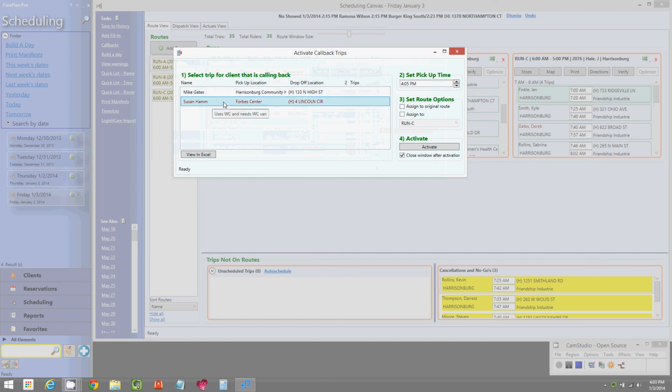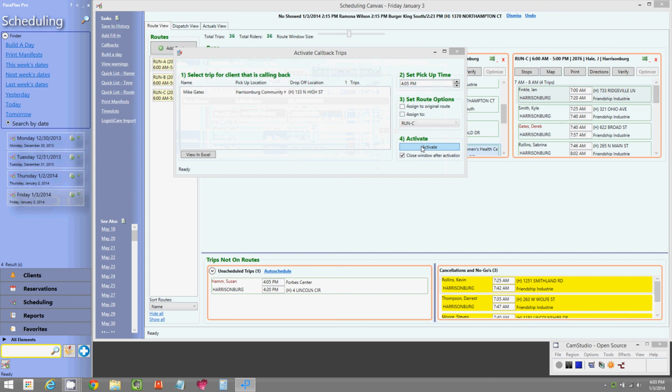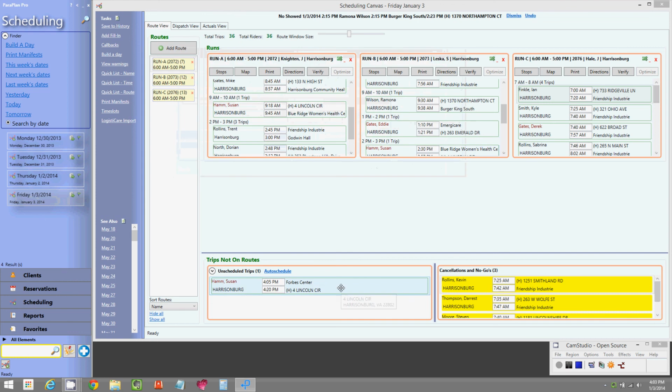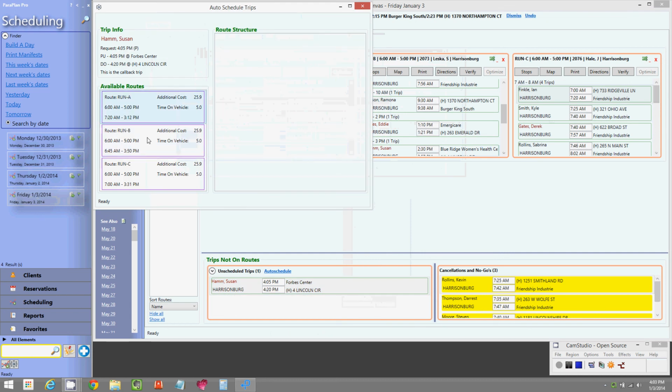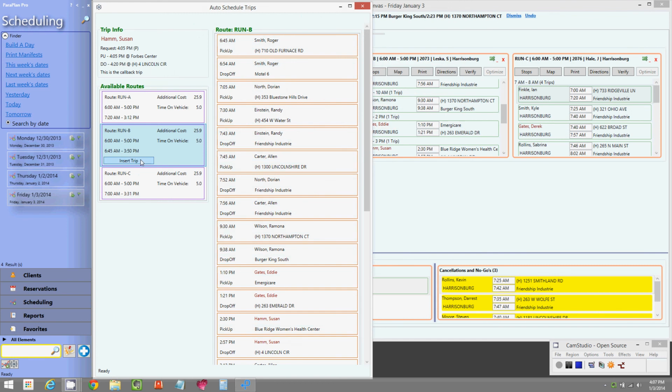So let's say Susan Ham is now done at the Forbes Center and she calls in and she's ready to get picked up. So you select her ride. Current time is 4:05 p.m. You have some options of assigning it right now if you want to. You can assign it to the original route it was on, or you can assign it to a particular run. Or what I prefer, the best option, is merely activate that trip and then, as I showed you previously, do a right-click auto schedule on it. And then ParaPlan will find the best feasible route for that ride. So let's go ahead and assign that trip to run B as well.